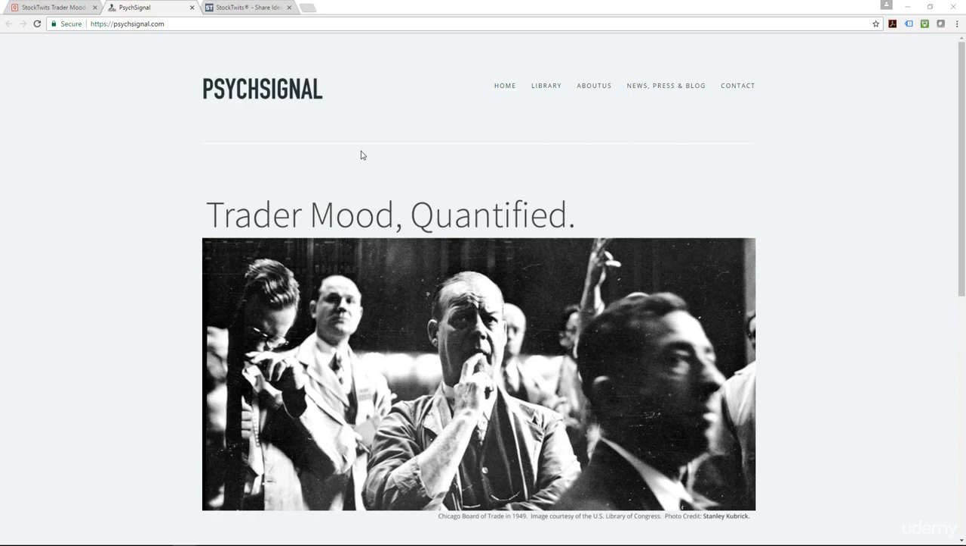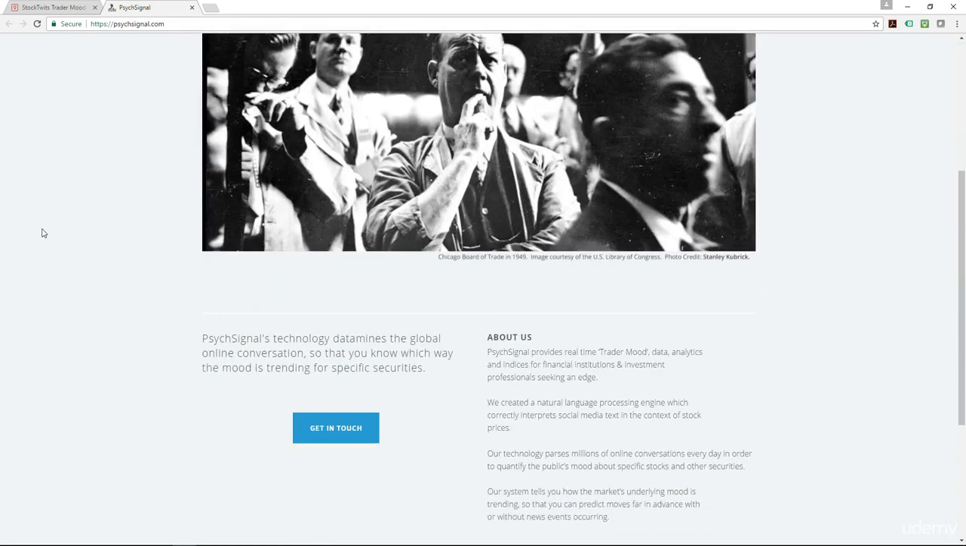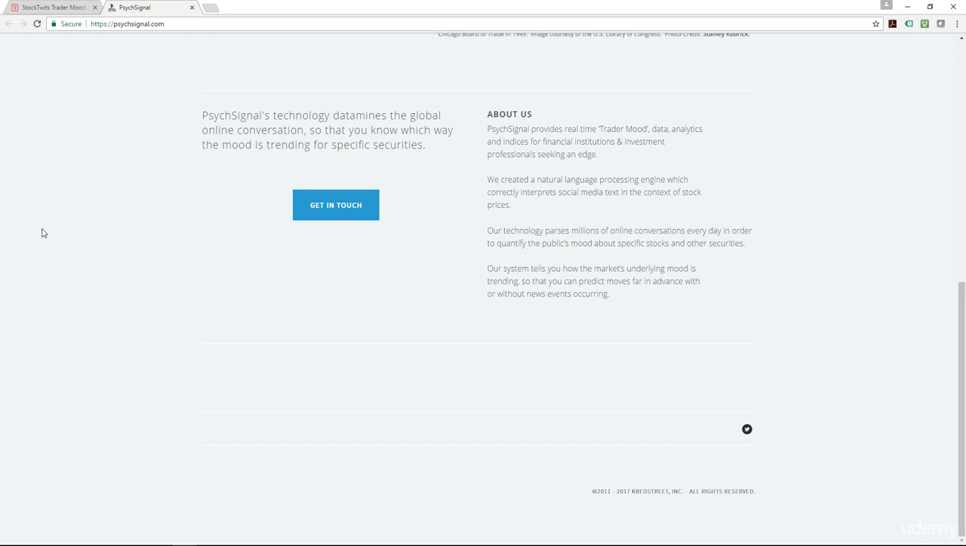Now, about the company itself, Psychsignal. Let me just move that away too. Okay, what do they do? They basically quantify the mood of traders. They use their own custom logic to score the bullishness or bearishness of each tweet. They use a natural language processing engine, in essence really machine learning, to interpret social media text in the context of stock price.